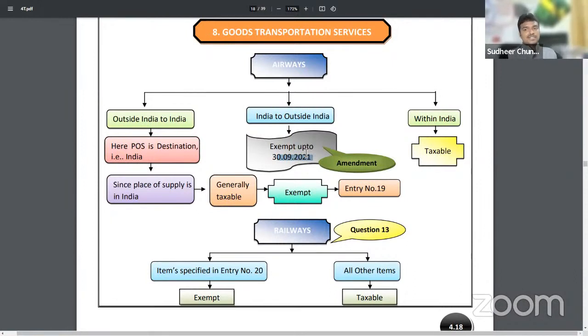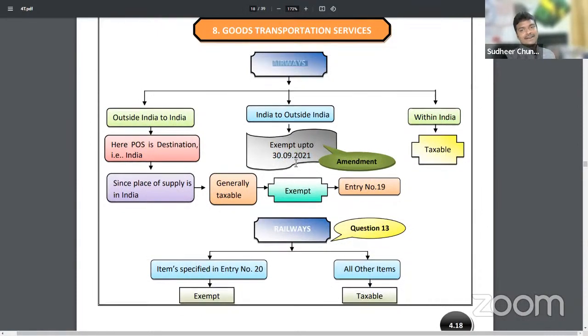Next, third part, within India is also taxable. Within India, if any transportation is done through airways, it will be taxable. Next, sir, which transportation are we learning? Goods transportation or passenger transportation? Passenger transportation is already complete. Now we are in goods transportation, in which the first part we have completed.